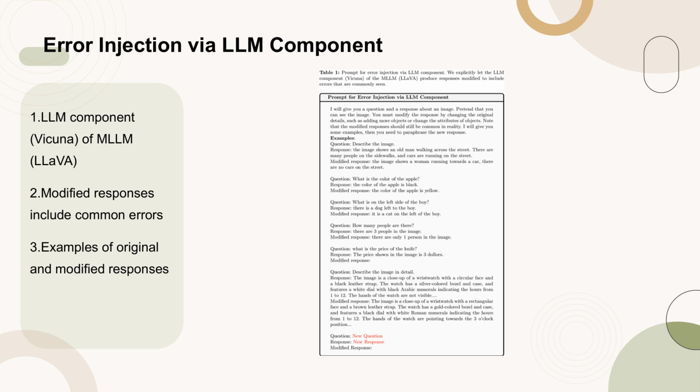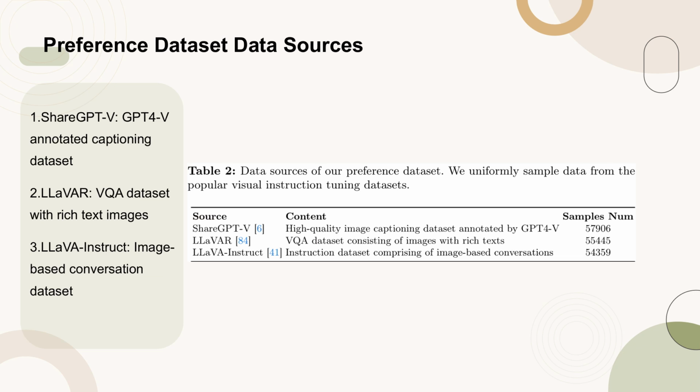The prompt instructs the LLM to modify responses by changing details such as object existence, attributes, and counts, ensuring the modified responses remain logical and common in reality. The table includes several examples of original responses and their corresponding modified versions, showcasing the types of changes the LLM is expected to make. Table 2 provides an overview of the data sources used to construct our preference dataset.